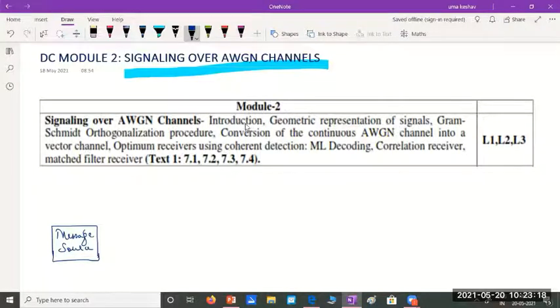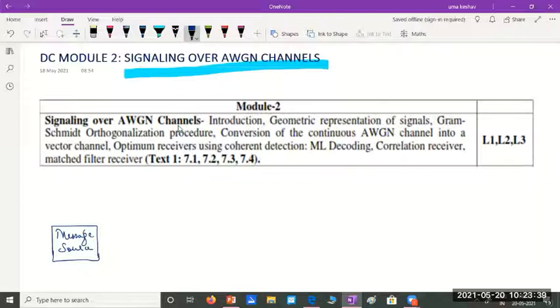So we'll be talking about geometric representation of signals, and that uses a procedure known as the Gram-Schmidt orthogonalization procedure, which tells us how I can represent every message signal as a vector.